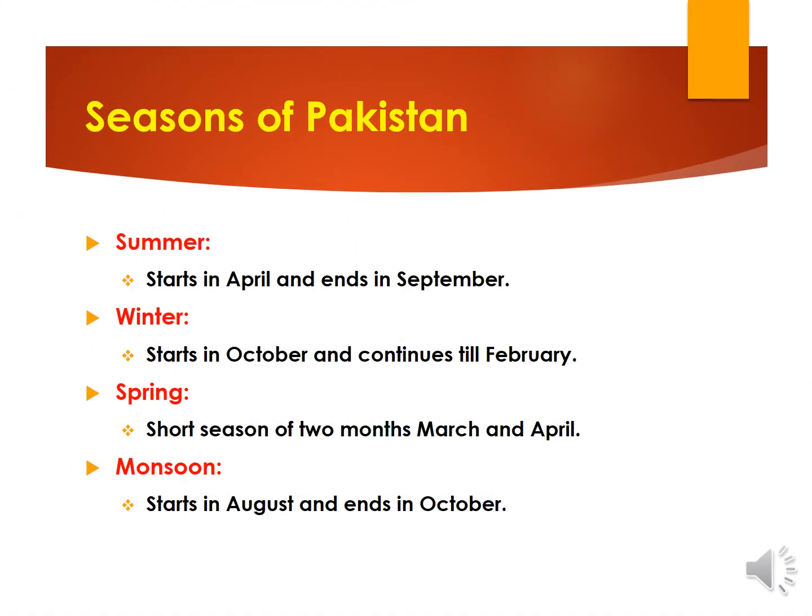My dear students, there are 4 seasons found in Pakistan. These are the seasons of summer, spring, winter and monsoon. Summer season starts in April and ends in September. Winter starts in October and continues till February. Spring is a relatively short season of 2 months, March and April. Monsoon is the rainy season. It starts in August and ends in October.